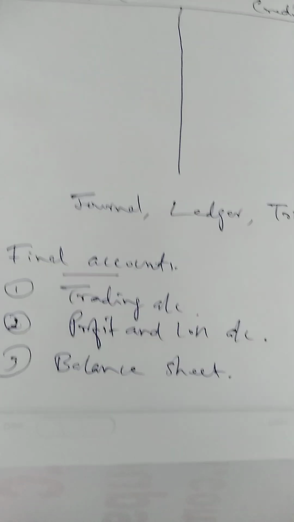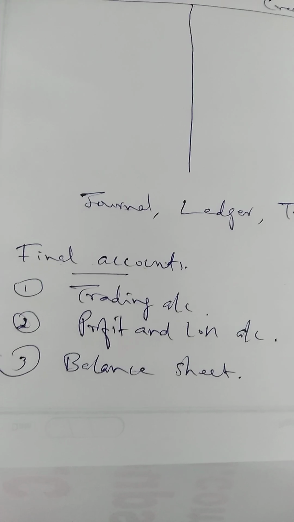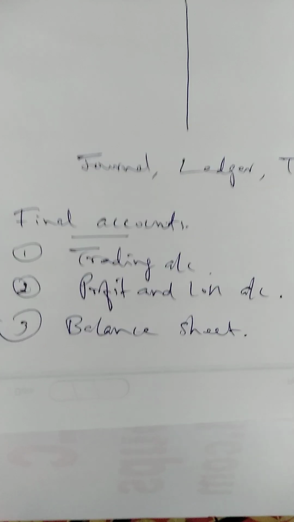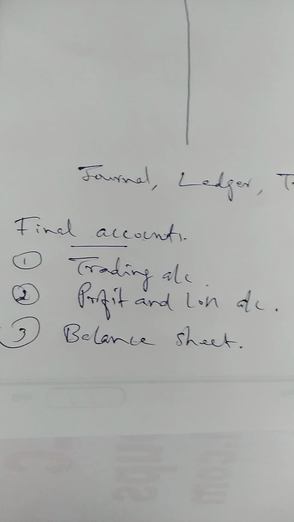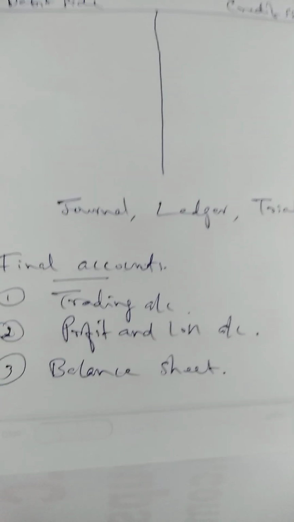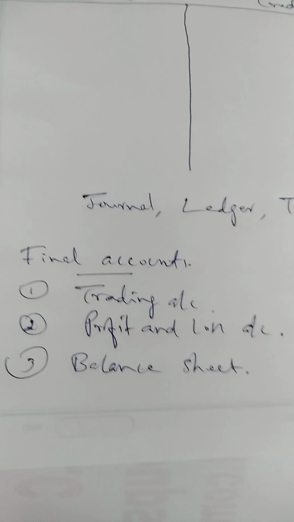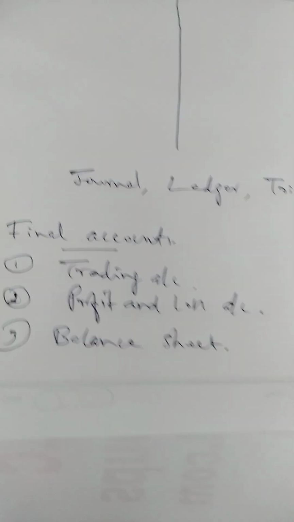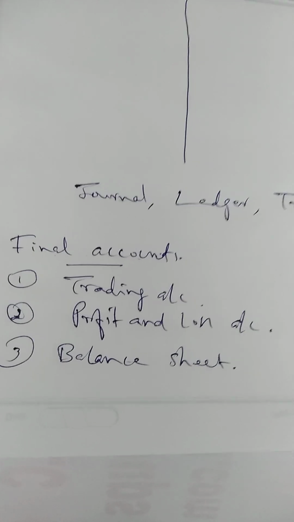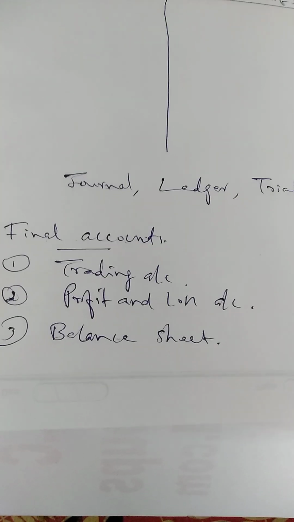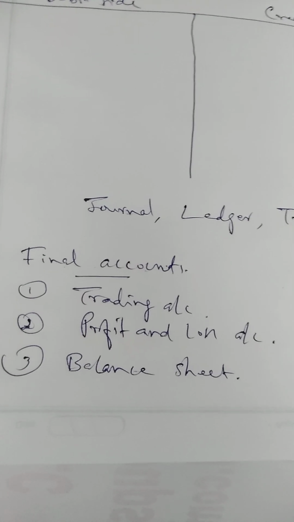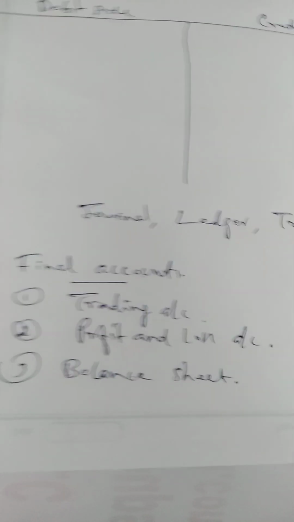Usually, our government accounting period starts from 1st April of every year and ends on 31st March of next year. But a business organization has the freedom to select any year, that means any 12 months, as their accounting period. But for convenience, almost all business organizations, especially company type of organizations, use 1st April to 31st March of next year as their accounting year. That 12 months period becomes their accounting year.